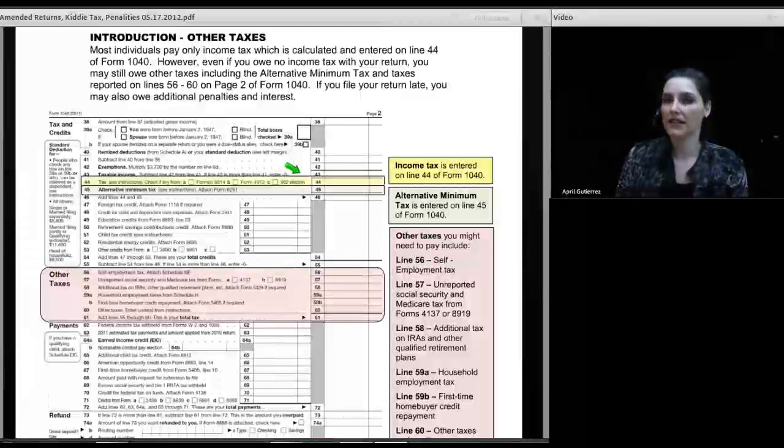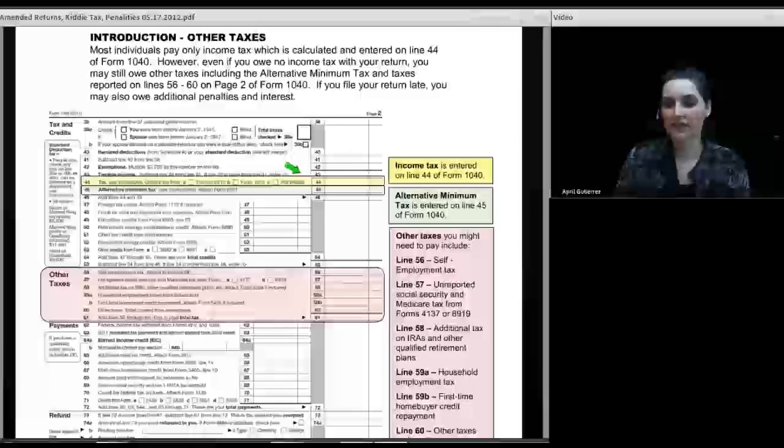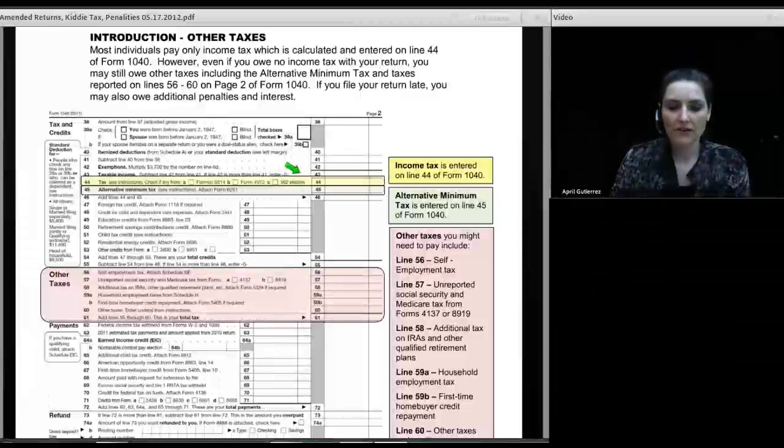Now it's time to go to the tax tables and look up the tax you owe. And if the number on line 43 is higher than $100,000, you actually have to use tax rate worksheets to figure out the tax that you'll owe. Now, after you've done that, you might have other taxes that you need to pay. So the income tax that you calculate on line 44 is just the starting point.